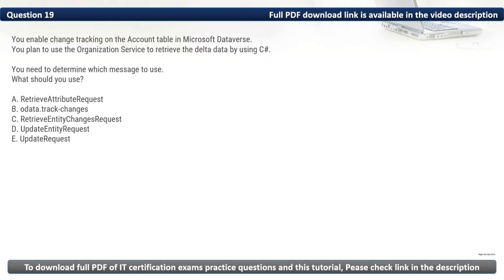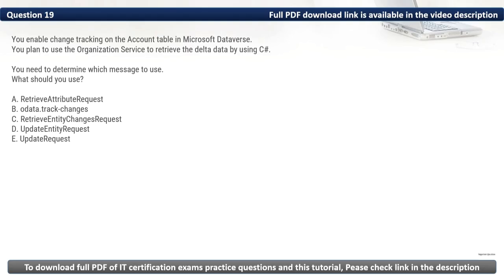Question 19. You enable change tracking on the account table in Microsoft Dataverse. You plan to use the organization service to retrieve the delta data by using C Sharp. You need to determine which message to use. What should you use?